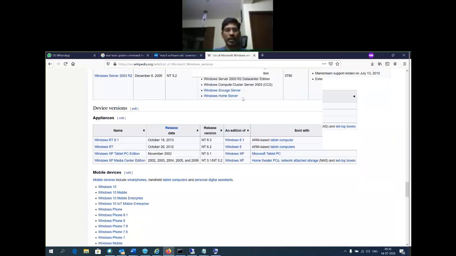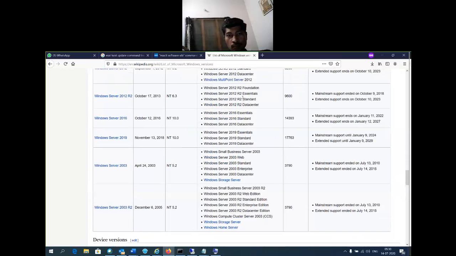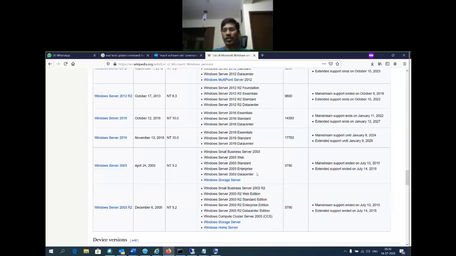What editions are available? For each operating system, there are different editions. Generally, we talk about standard edition, enterprise edition, data center edition. For each version, the editions are different. The editions are not going to be common for each operating system, whichever one we select.